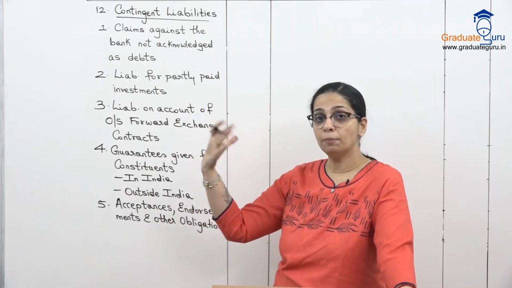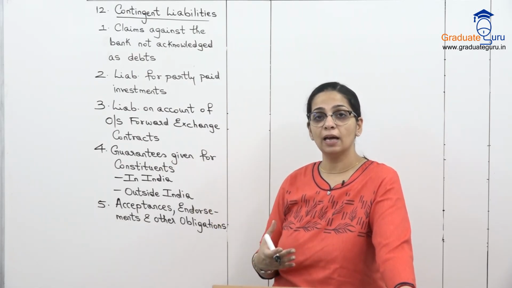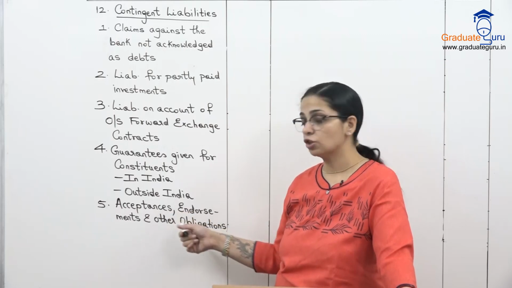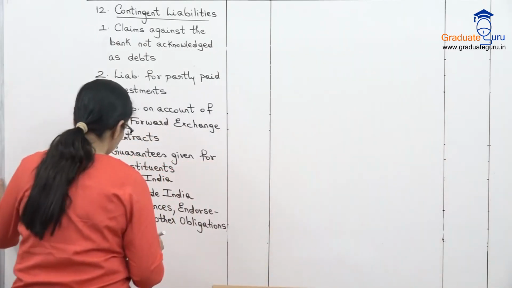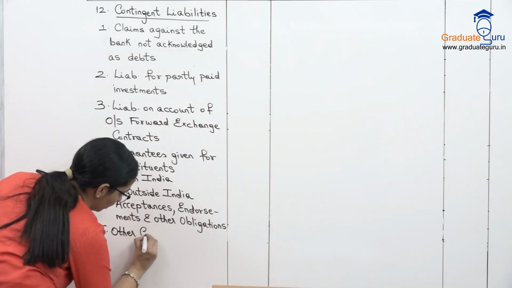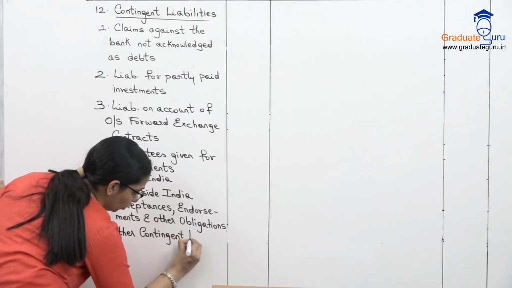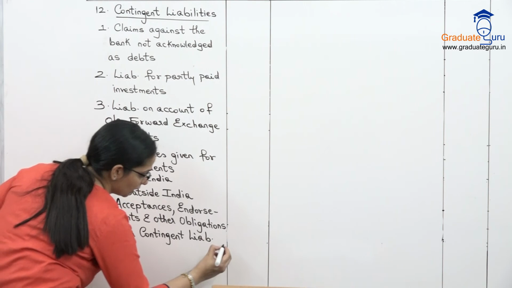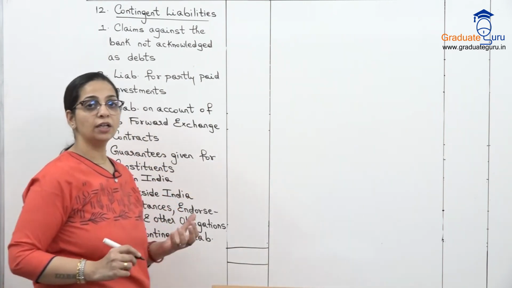Now if that person जिसे पैसे देने हैं, he does not pay the money, we will be liable for that. So such amounts are shown over here. And finally we have other contingent liabilities. So anything else which is not included above but it is a contingent liability will be shown over here as others. So this will give us the total of our contingent liabilities.